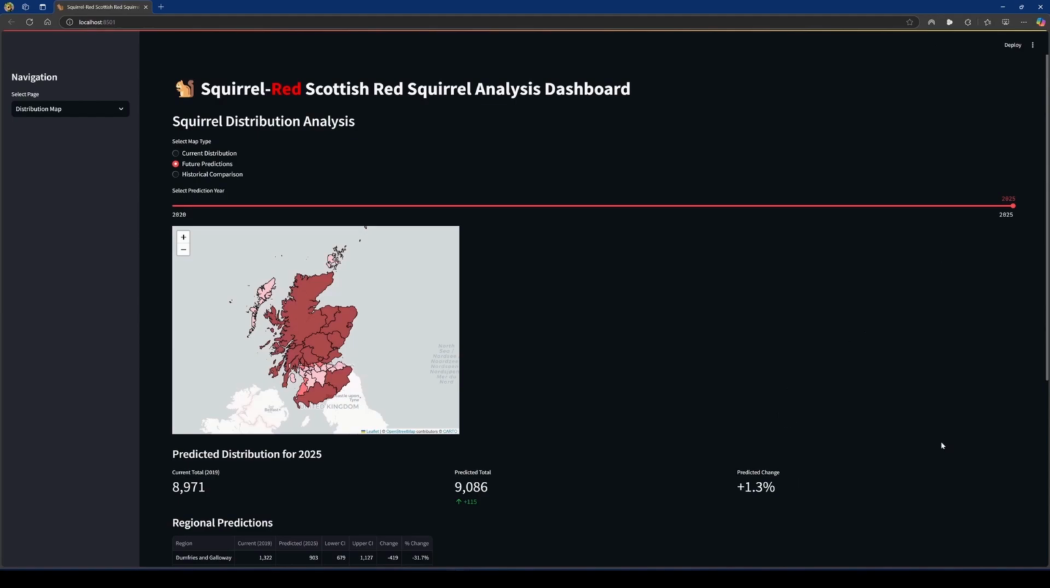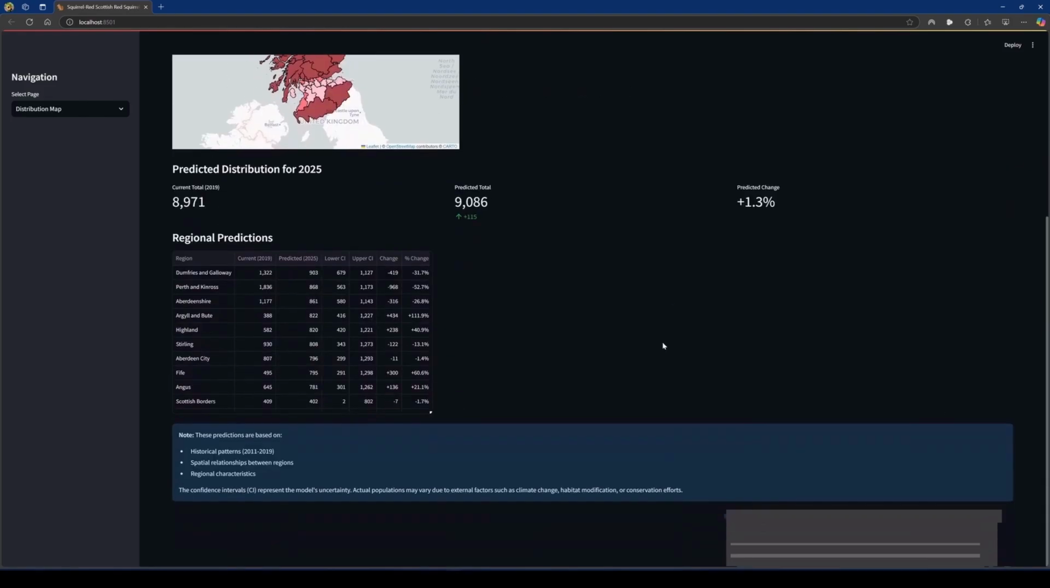The choropleth map displays predicted squirrel densities across Scottish local authorities, with darker shades indicating higher predicted populations. The table below provides detailed regional predictions. What's particularly valuable here is the inclusion of upper and lower confidence intervals for each prediction, showing the model's uncertainty. For example, for Dumfries and Galloway, while our prediction is 1,322 sightings, the 95% confidence interval ranges from 1,127 to minus 419. Disclaimers or information for end users are included at the bottom of many pages.